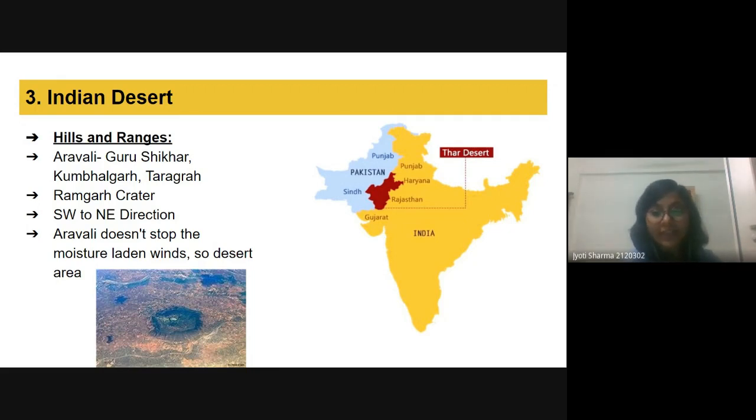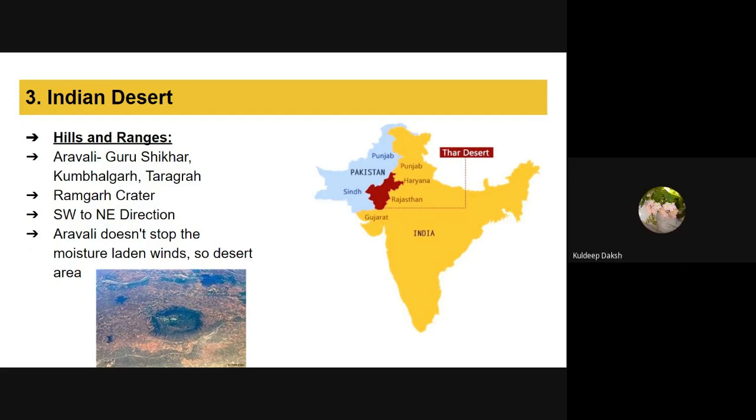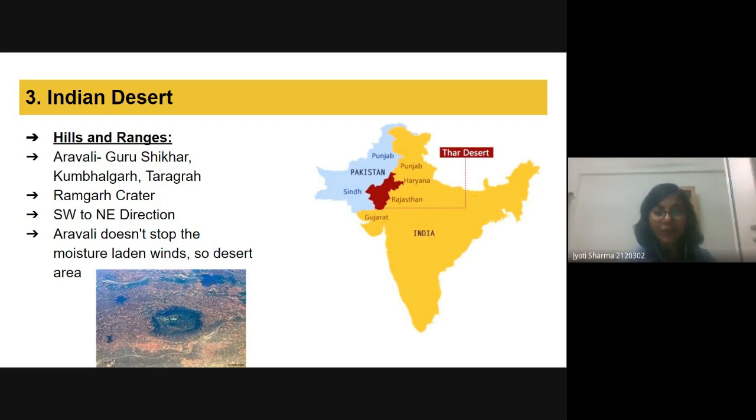The direction of these hills or ranges is from southwest to northeast. This direction is a disadvantage for the desert area. So what is the disadvantage? Ma'am, it blocks the clouds from going to the leeward side, works as a barrier. It doesn't block them because it is parallel to the wind, and when it is parallel to the wind, then whatever part of Rajasthan we have, we don't get the rainfall.